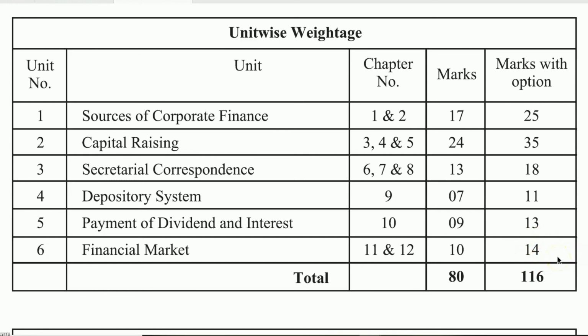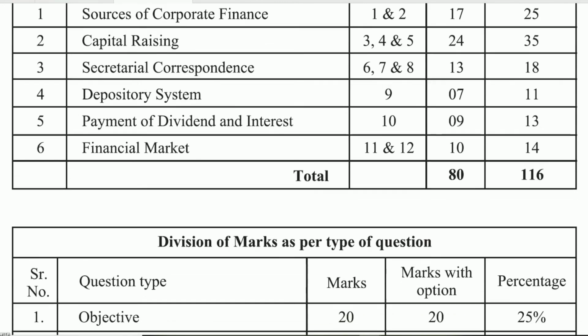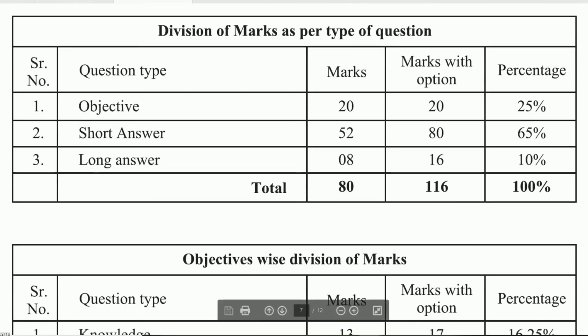So this is unit wise weightage of marks or distribution of marks. And question paper pattern we have already discussed above. Objective type question will be asked for 20 marks, short answer will be 52 marks, and long answer for 8 marks.